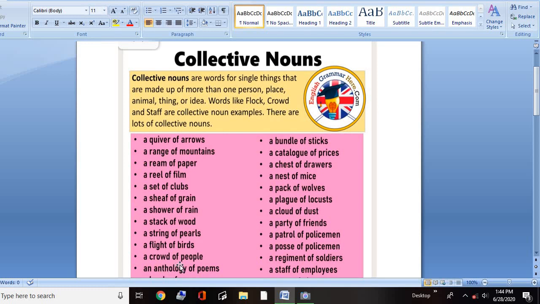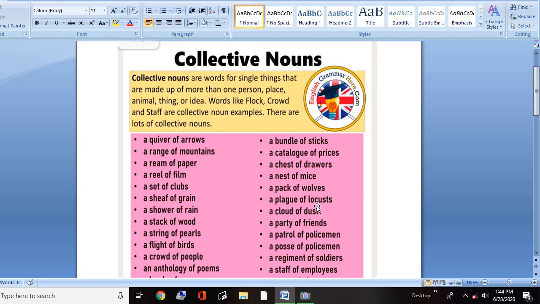A crowd of people. An anthology of poems. A bundle of sticks. A catalogue of prices. A chest of drawers. A nest of mice. A pack of wolves. A plague of locusts. When we talk about locusts, that was the latest sensational news. A locust is an insect